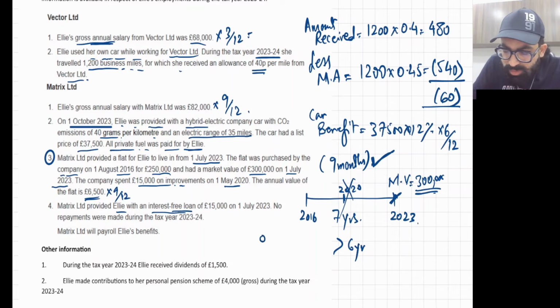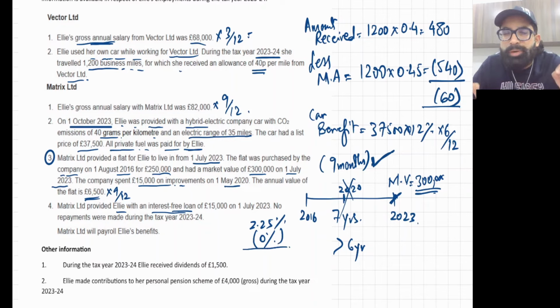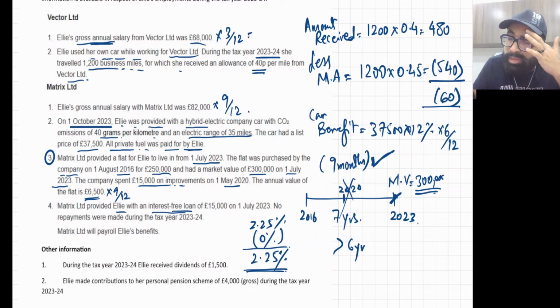Interest-free loan means 0%. So the market rate in our question, 2.25%, is the official rate of interest. So 2.25% minus 0%, which is the actual rate paid by the employee. So the benefit rate for this question is exactly 2.25%, and we'll be calculating loan benefit at 2.25%.